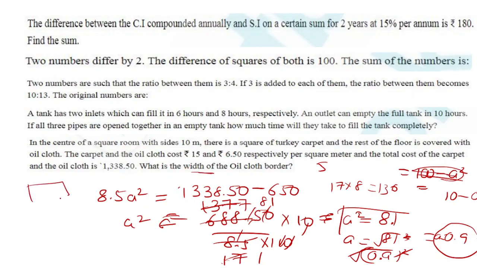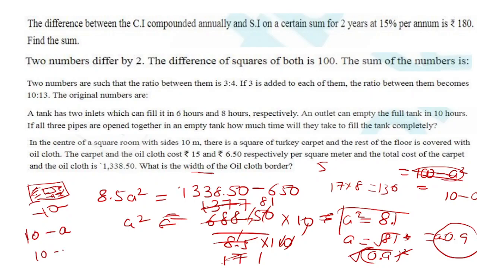When we started to solve this question, we said that the whole square room side is 10 and we are assuming this is A. So how did we find the dimension of the side of the oilcloth? By subtracting the Turkey carpet from the side of the square room.